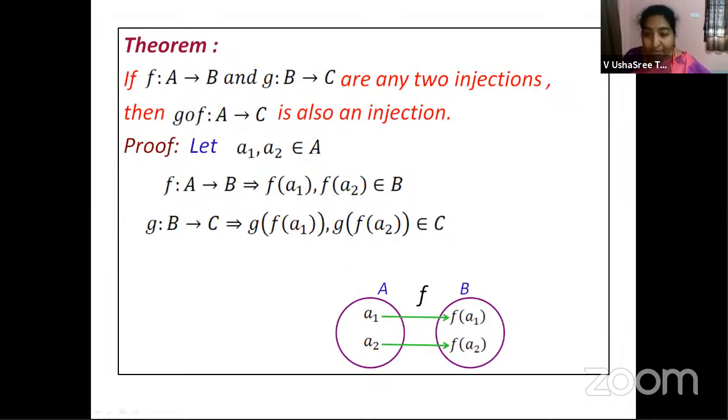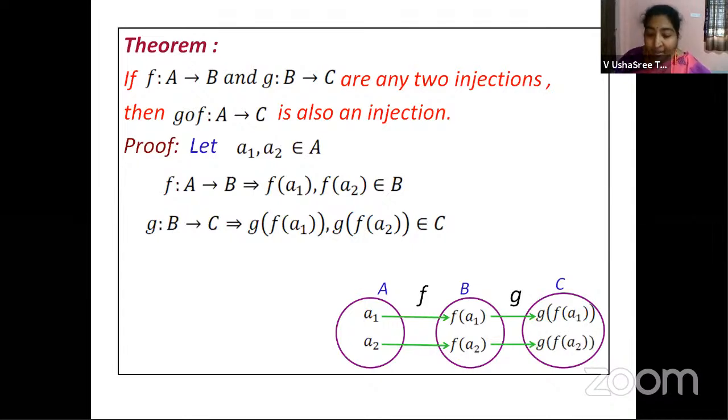How is it? We will look into this. You have set C over set B and C. You are defining g. In B, what do you have, children? f of a1. So this f of a1 you are substituting in g. So you will get g of f of a1. All right. Now, if you substitute f of a2, then you will get g of f of a2. Hope this is clear. So, can we say g of f of a1 as g circle f of a1? Isn't it? We can say that, right? So this implies g circle f of a1 and g circle f of a2 belong to set C.